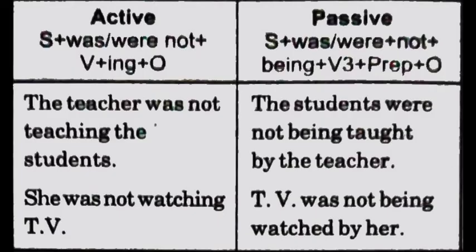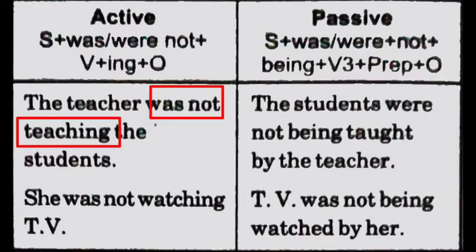Now next is negative sentence. The negative sentence in active voice is of the form subject, was/were, not, ing form of the verb and object. So the same will happen here also. We'll add being and third form of the verb. For example, the form will be subject plus was/were plus not plus being plus third form of the verb and by and object.